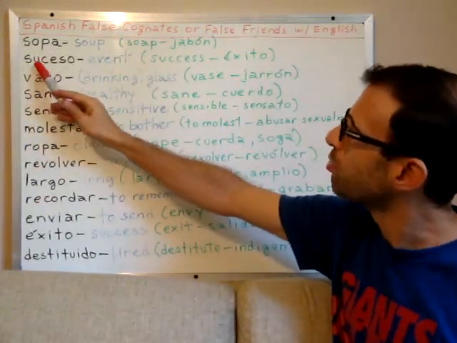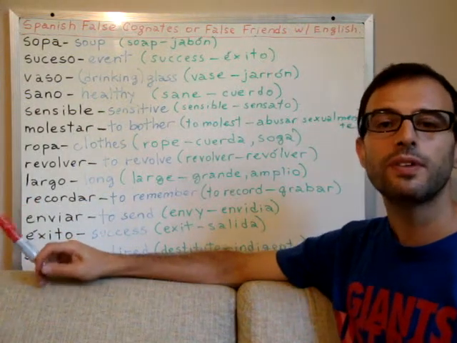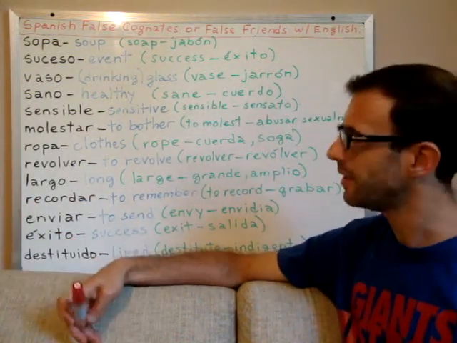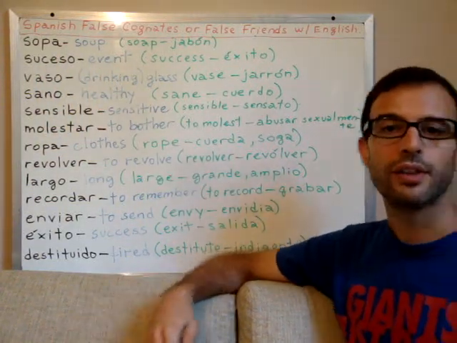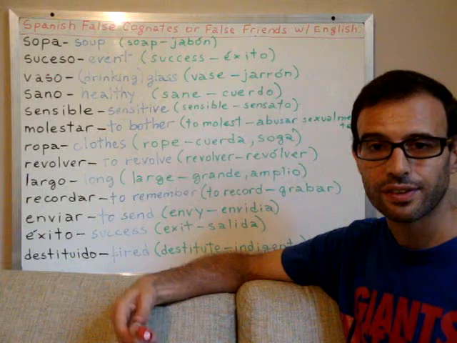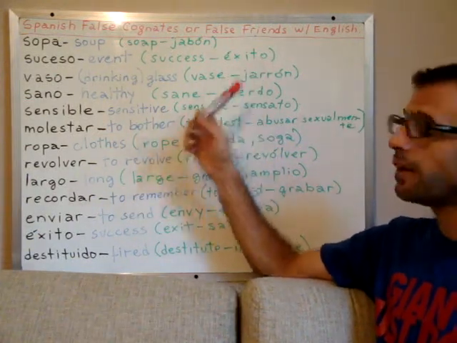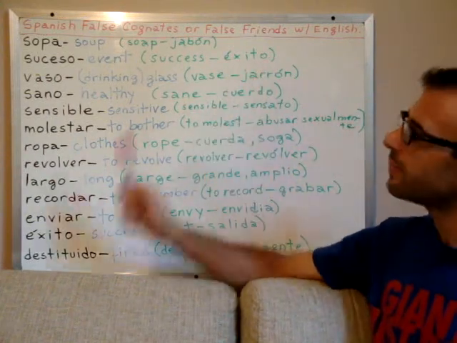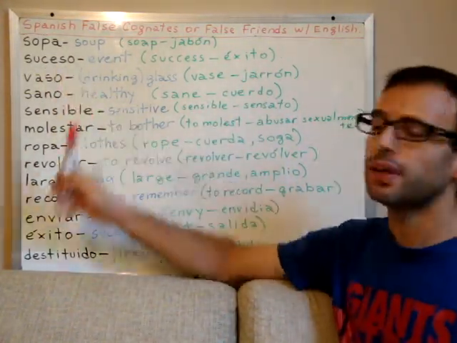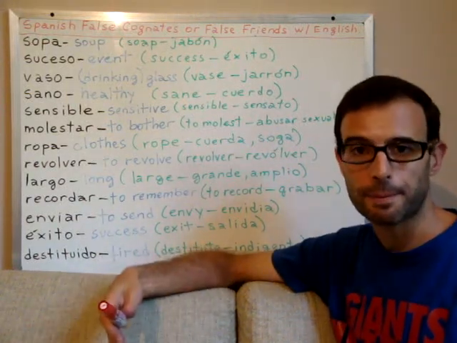The word suceso, okay? Suceso in Spanish means an event, right? Suceso, event. While the English word success translates in Spanish as éxito, okay? If we want to talk about success, we say éxito. Suceso is an event, okay? Something that may happen.